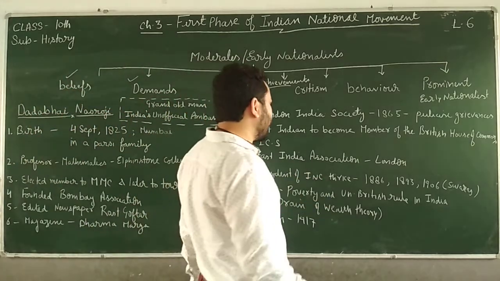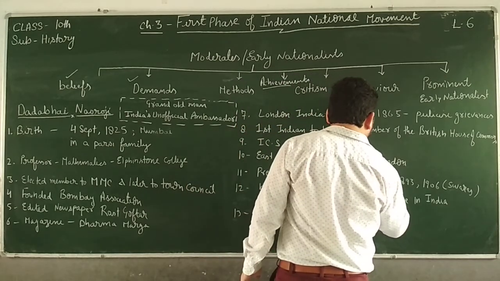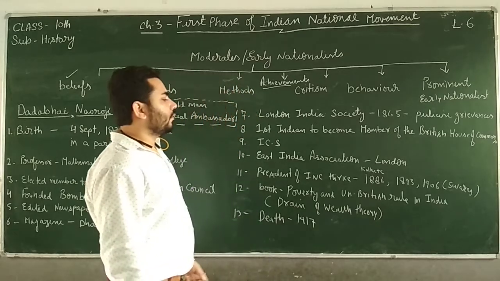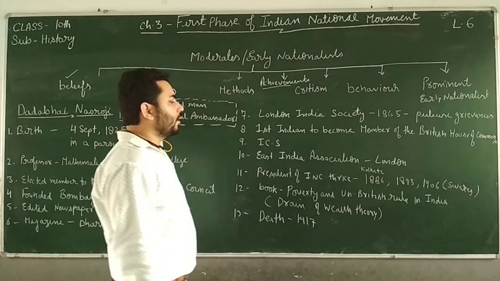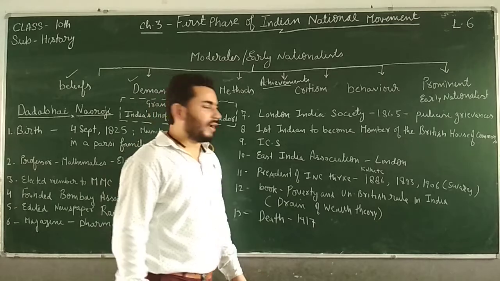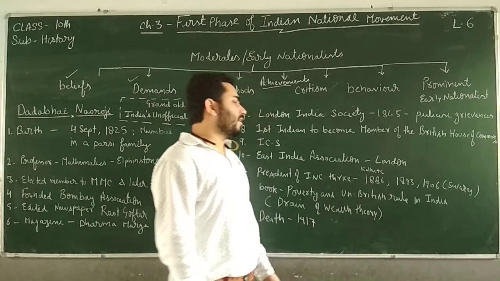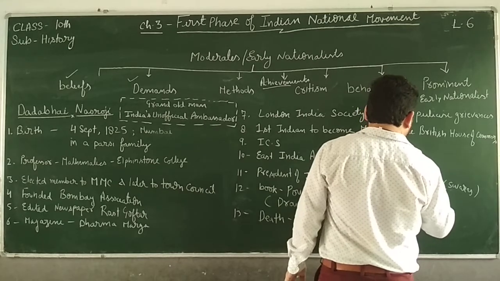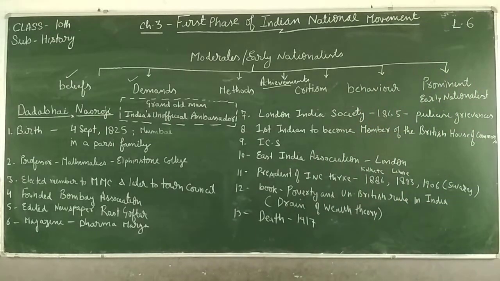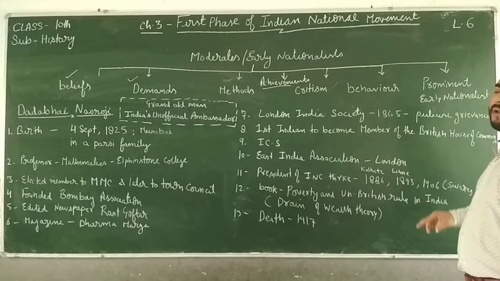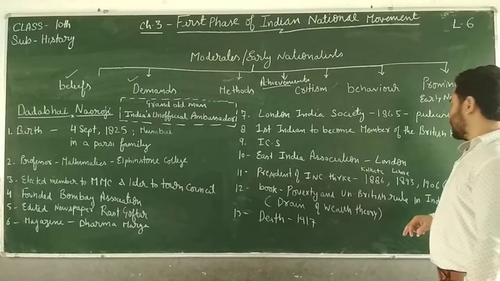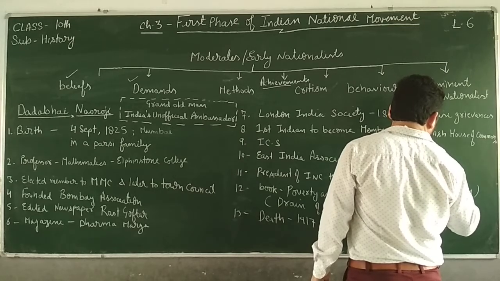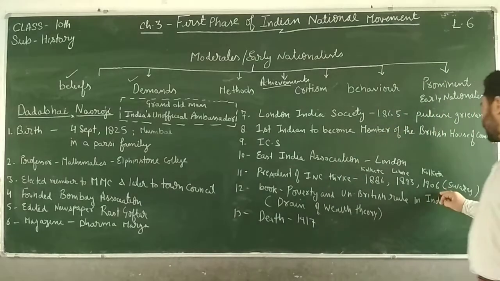This session was organized in Kolkata. Where? Kolkata, right. And then afterwards, he was elected the president of the Indian National Congress session, which was organized in Lahore in 1893. Then again, he was elected as the president of the Indian National Congress session, which was organized in Kolkata just before the Surat split, okay, in 1906, right?